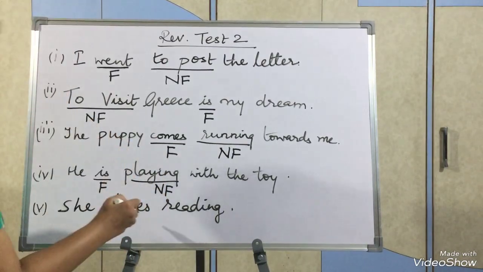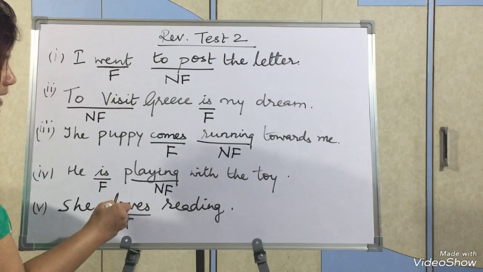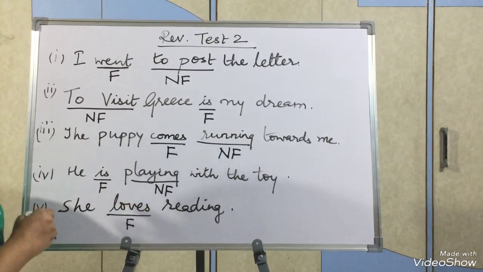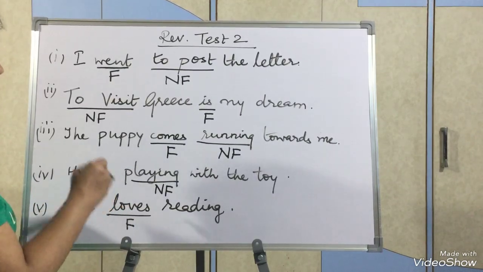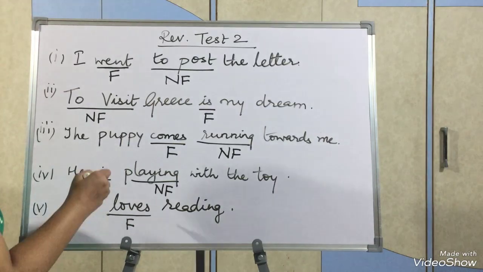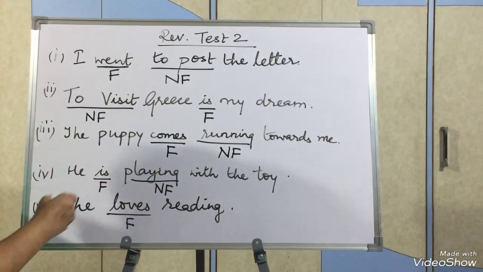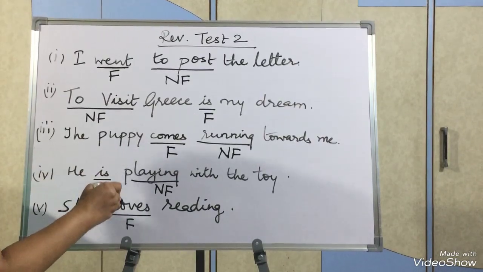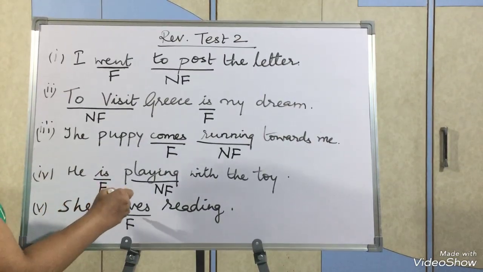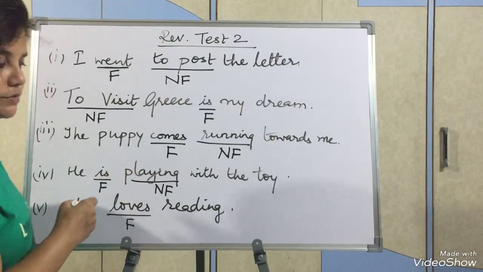She loves reading. Loves is finite. Why? It has a subject before it. It comes in 3 forms: love, loved, loved. It depends on the subject. In place of she, if I write I, it will become love. They, it will become love. So it depends on the subject, and it comes in 3 forms: love, loved, loved.